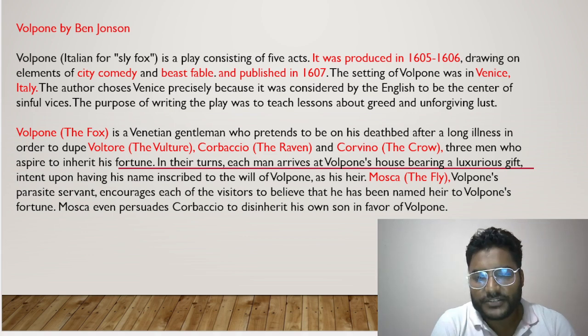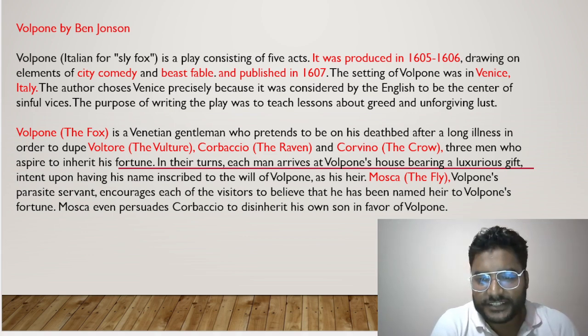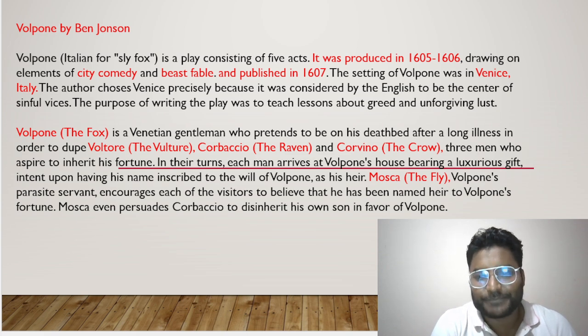So what we have understood from this play is that greed and lust are vices that we should abstain from. Otherwise, we can meet the same fate as all these people: Volpone, Mosca, Voltore, Corbaccio, and Corvino did. I hope you understand this play. This is a very important play when it comes to your exam. Keep in mind the characters and the animals they represent, the publication date, and at the same time